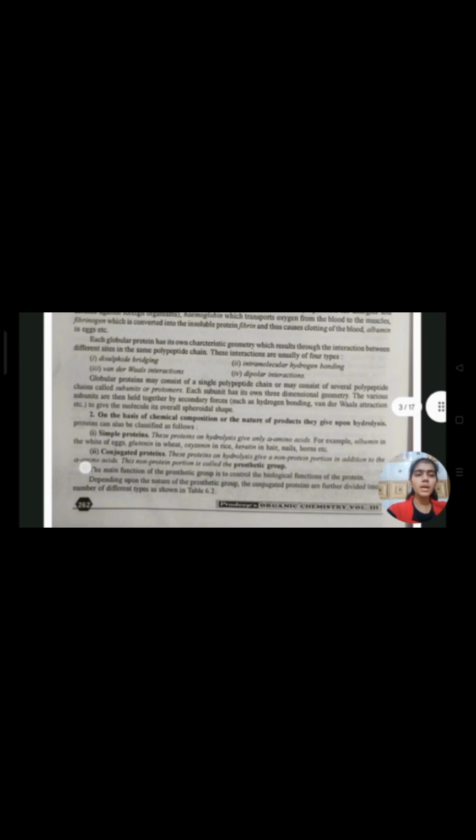For example, albumin in the white of eggs, glutelin in wheat, oryzenin in rice, keratin in hair, nails, bones, etc. Second one is conjugated proteins. These proteins on hydrolysis give a known non-protein portion in addition to the alpha amino acids. This known portion is called the prosthetic group.